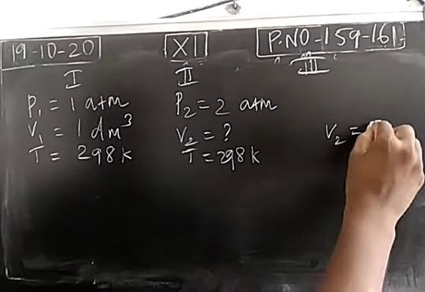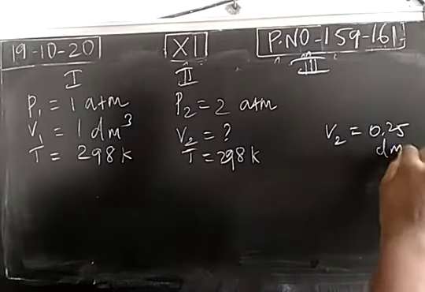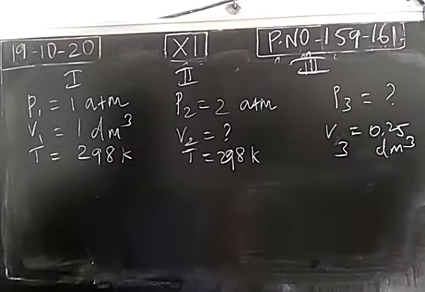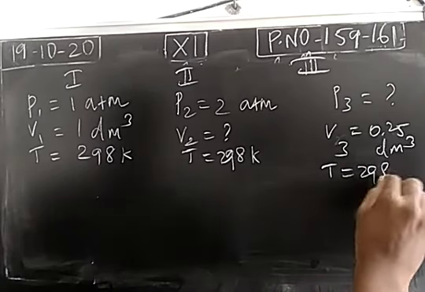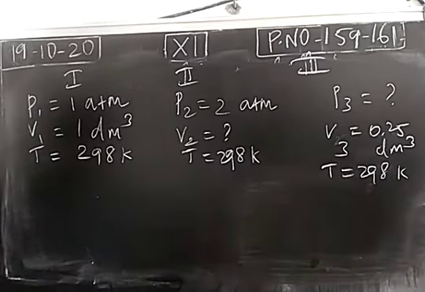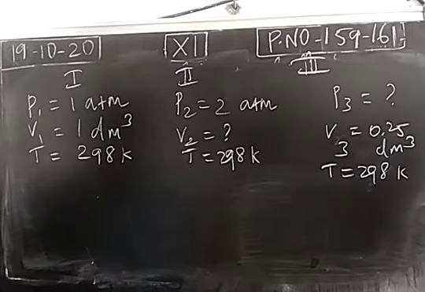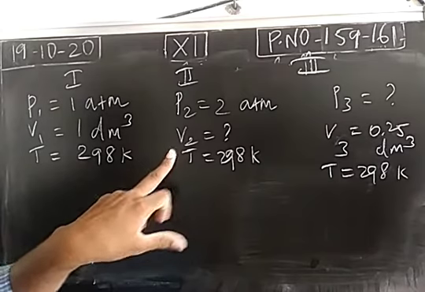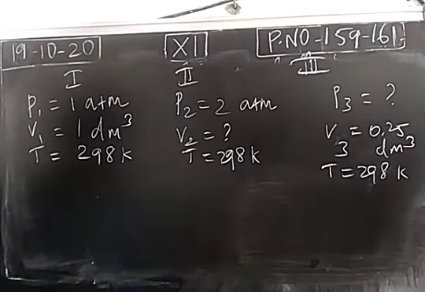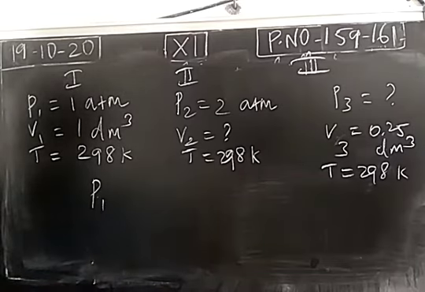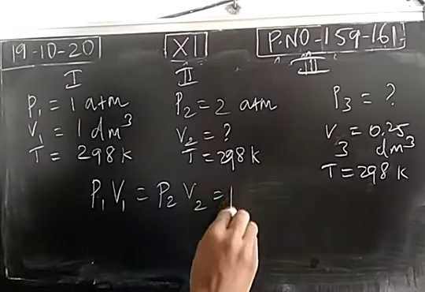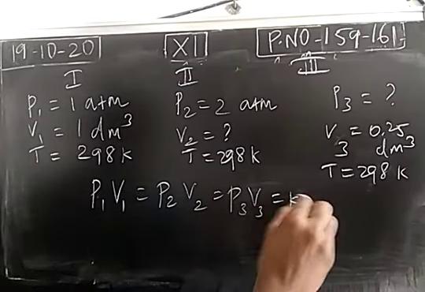For the third container, volume is known, 0.25 decimeter cube, but pressure is unknown. Temperature constant, 298 Kelvin. So using Boyle's law, we have to find the missing values. Two values have to be found: volume of gaseous molecule in the second container, and pressure of gaseous molecule in the third container. We know the relationship according to Boyle's law: P1 V1 is equal to P2 V2 is equal to P3 V3 is equal to K, constant, right?